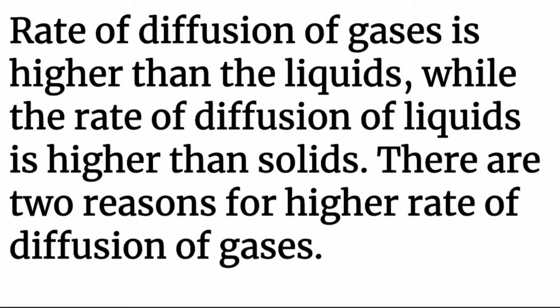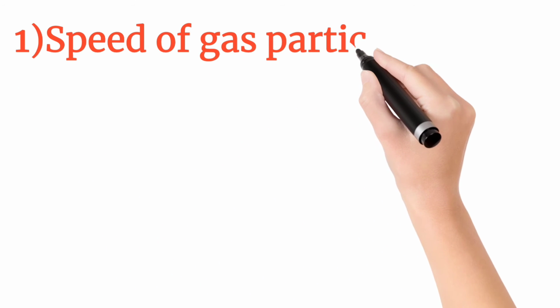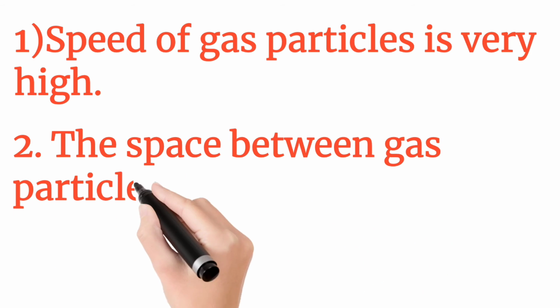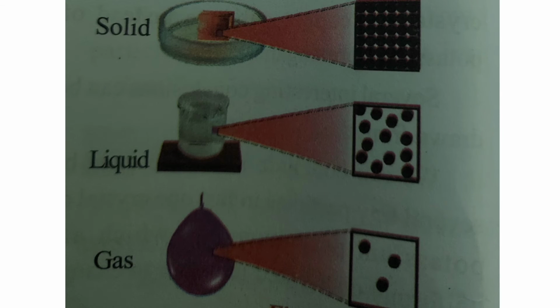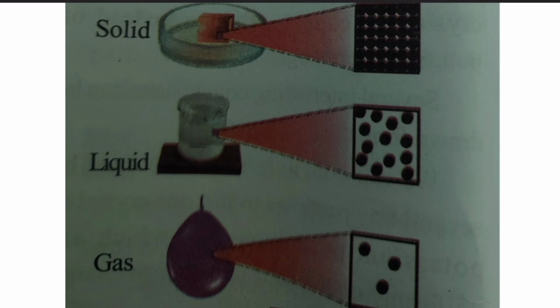So there are two reasons for higher rate of diffusion of gases. Okay, first reason is speed of gas particles is very high. The space between gas particles is very high. Okay, सो डिफ्यूजन ऑफ गैस हायर क्यों होता है, क्योंकि उसमें स्पीड जो होती है गैस पार्टिकल्स की वो हाई होती है और उसका स्पेस जो होता है वो भी हाई होता है. Okay. So similarly, the greater diffusion rate in liquids compared to solids is because particles in liquids move freely and have greater space between them when compared to particles of solid.